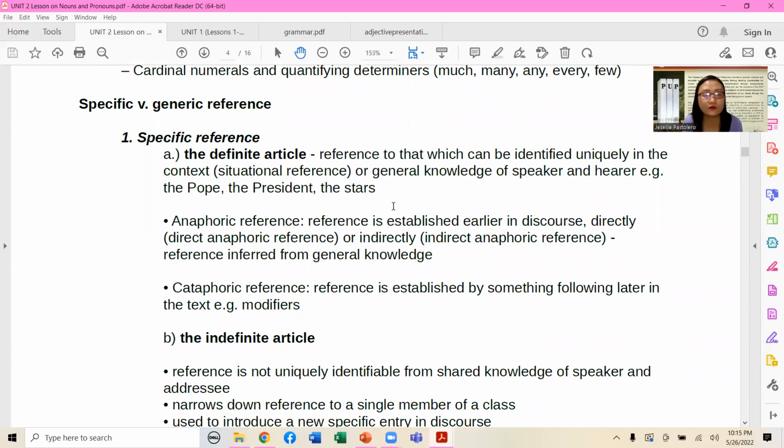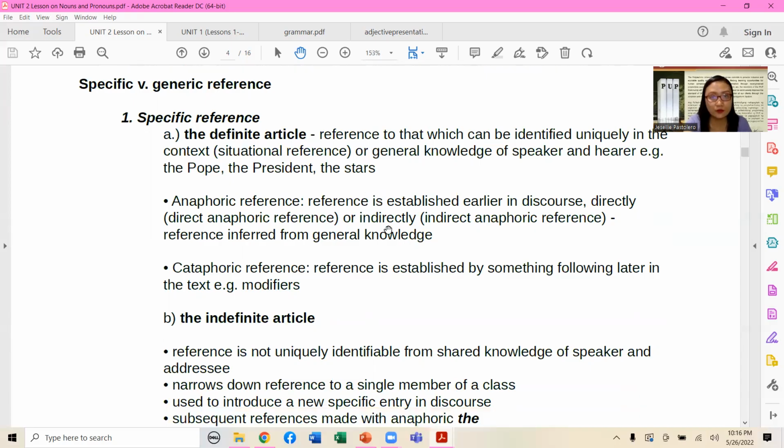We have this specific versus generic reference, in relation, once again, to the use of articles. Okay, articles. So when we talk about the noun, nouns are introduced by determiners and also articles, right? A boy, a girl, a new electric fan. Okay, that electric fan, that gadget. So the first one is for specific reference. Under specific reference, we have what we call the definite article, and then the other one is the indefinite article.